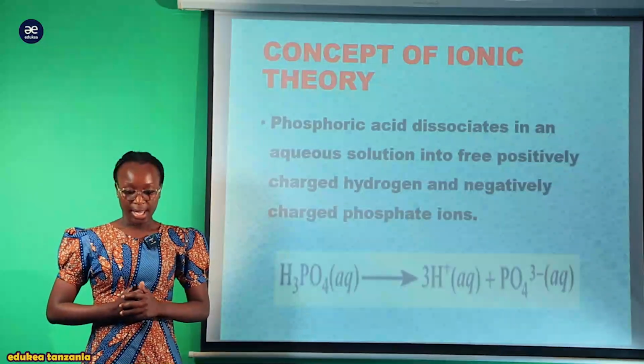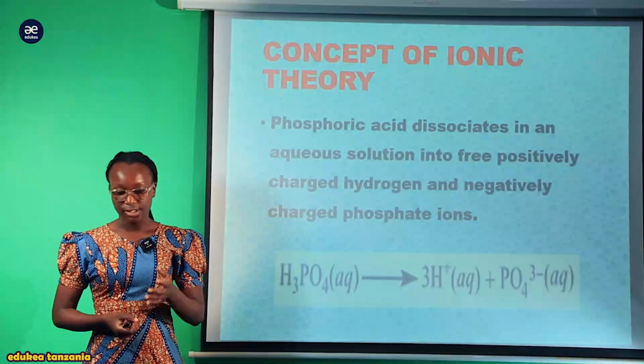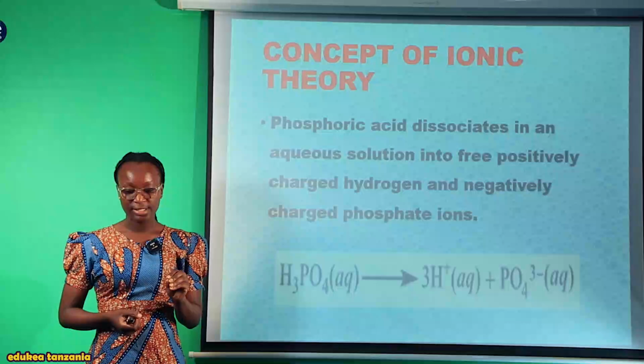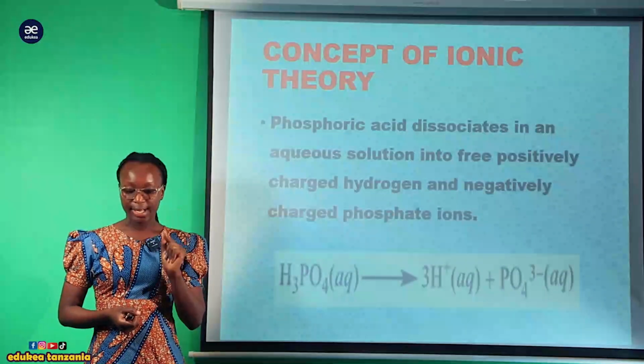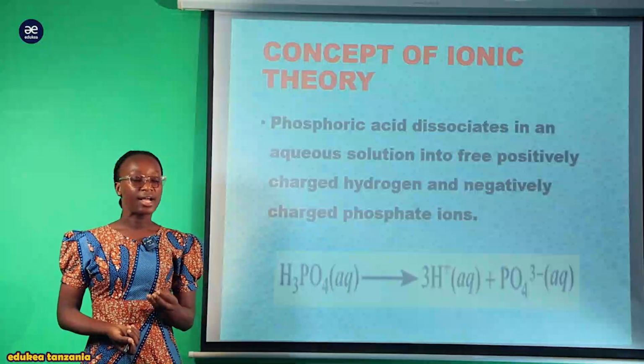Another strong acid is phosphoric acid. The phosphoric acid dissociates in an aqueous solution into free positively charged hydrogen, and the negative charge will be the phosphate ions. And the simple reaction is here.